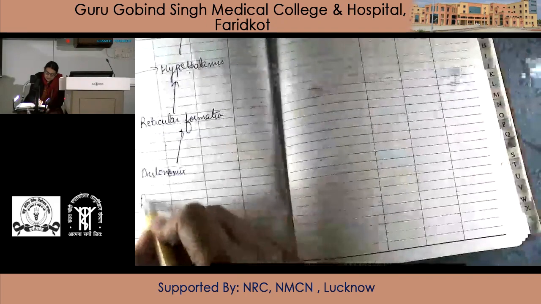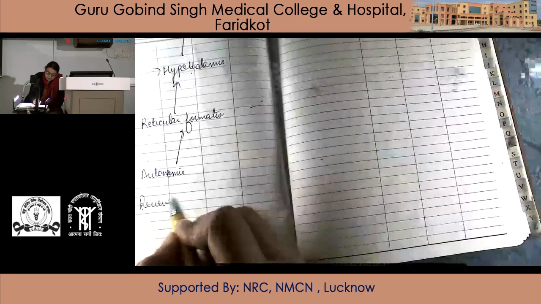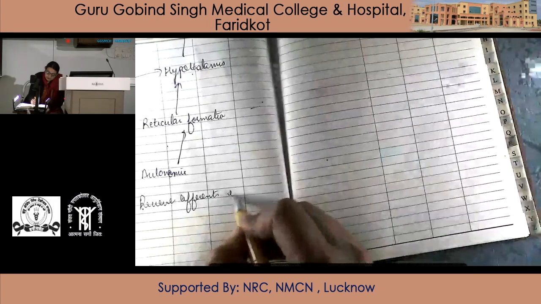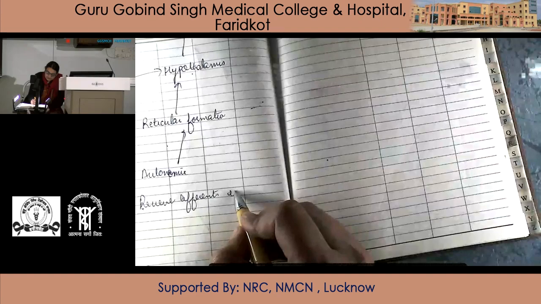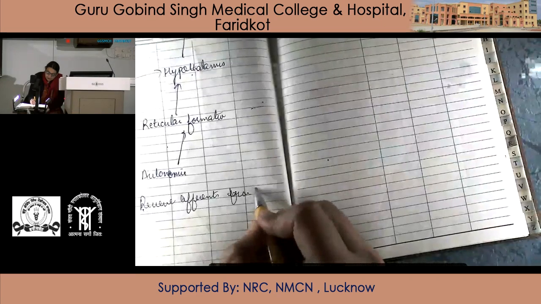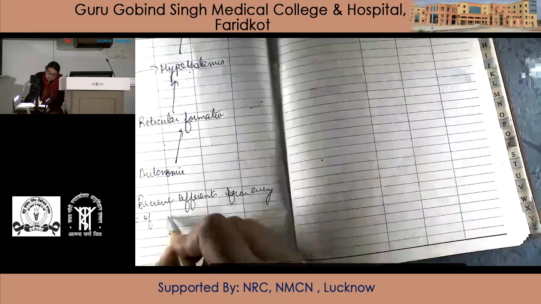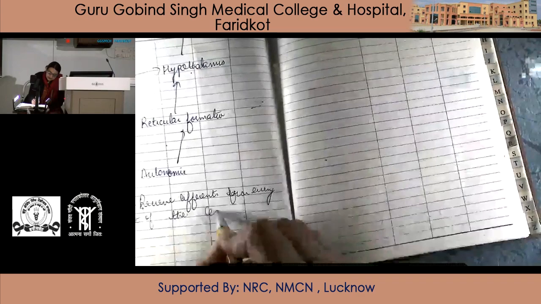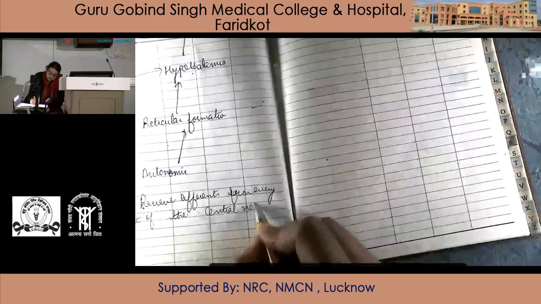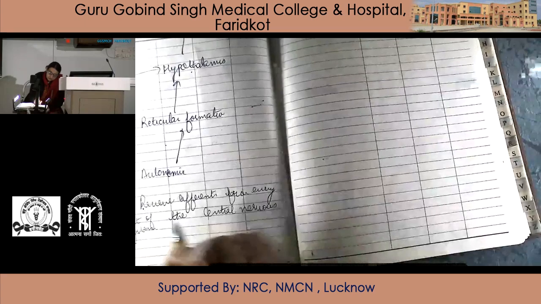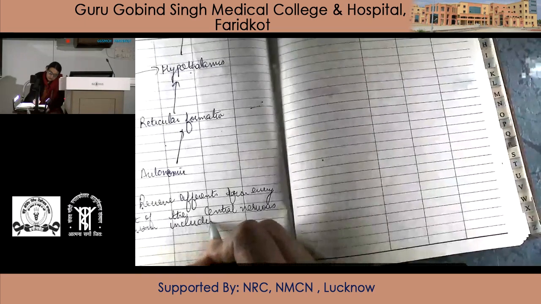They also receive efferents from almost every part of the central nervous system, including the spinal cord.